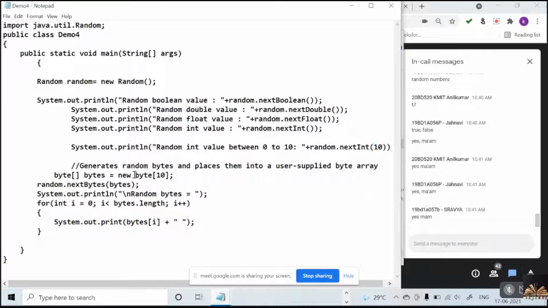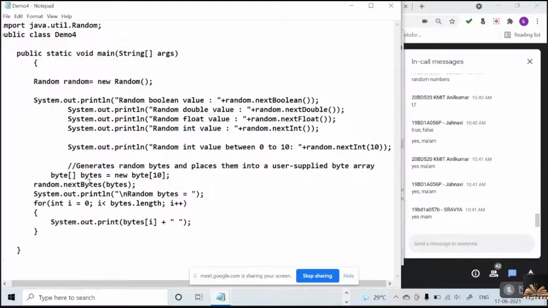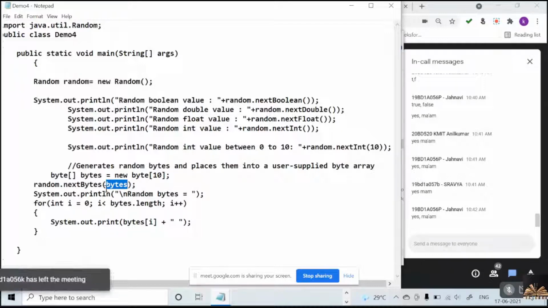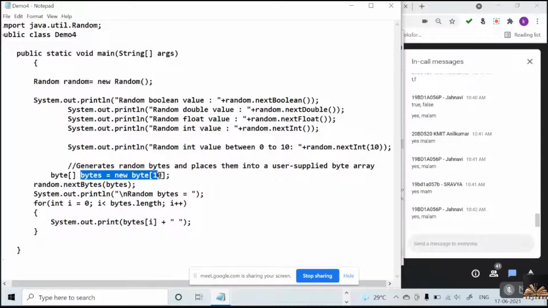And next, this is somewhat a different method. The next bytes method will take bytes as a parameter. Listen carefully. Before the statement, bytes is an array of size 10. It's an empty array of type byte. Understood, everyone? Did everybody understand this?